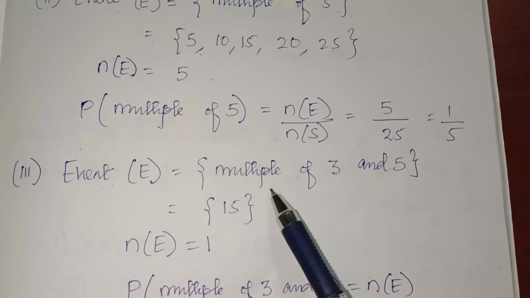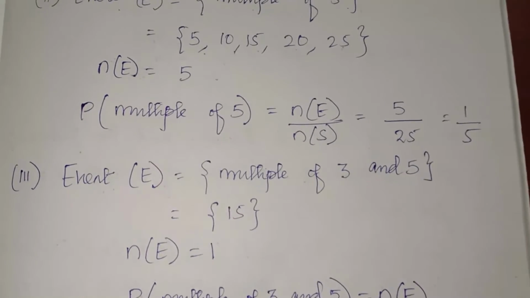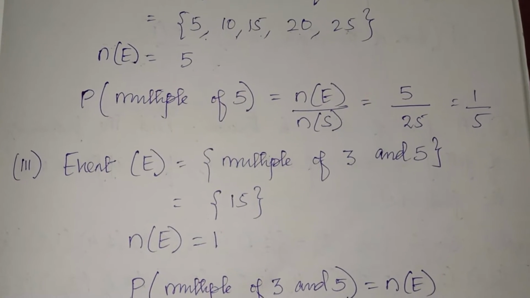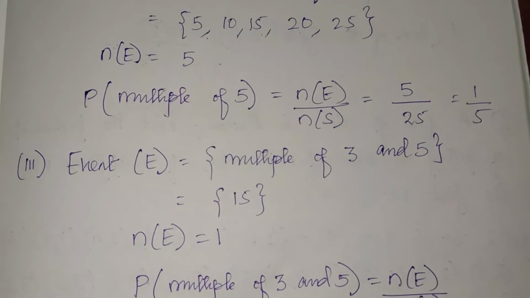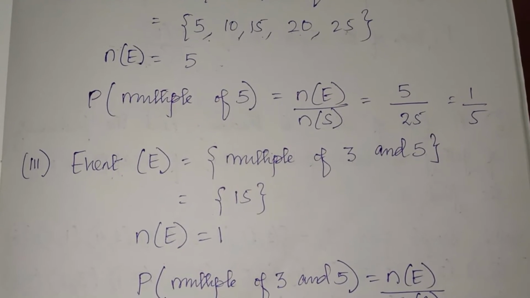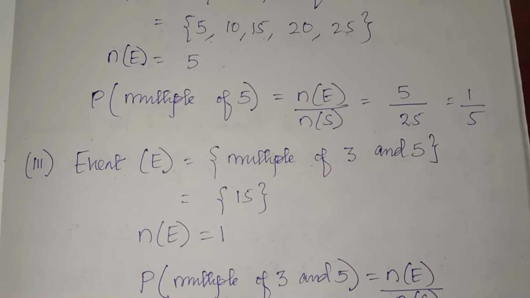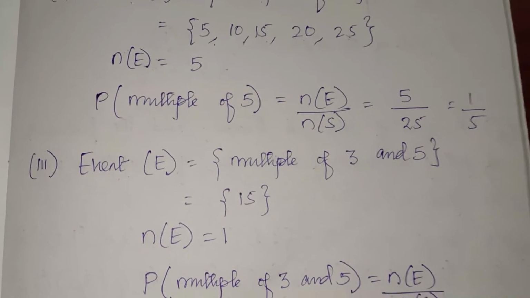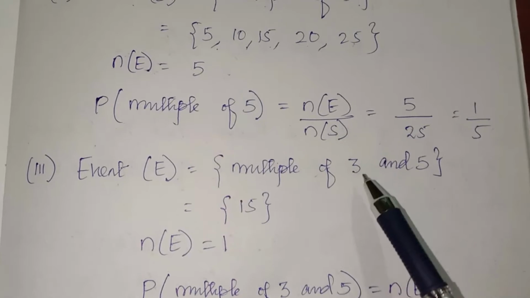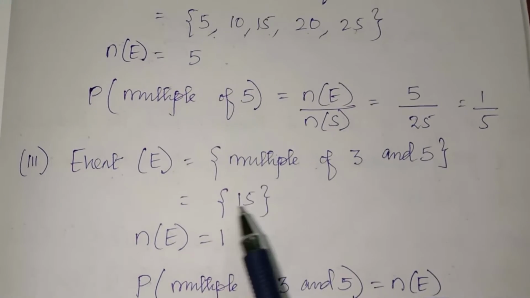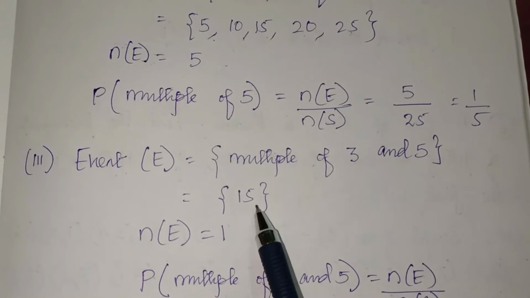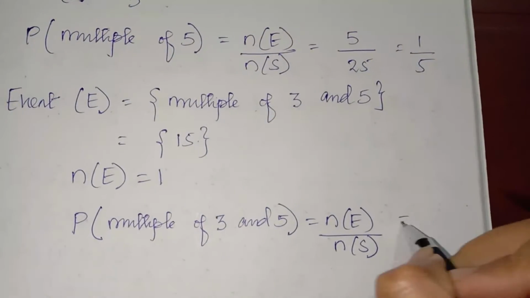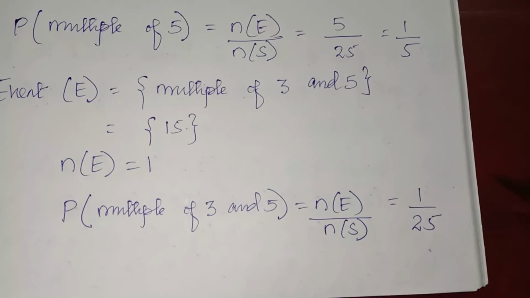Next is the event: multiple of 3 and 5. So you have to find the number which is a multiple of 3 as well as a multiple of 5. The multiples of 3 are 3, 6, 9, 12, 15, 18, 21, 24. And the multiples of 5 are 5, 10, 15, 20, 25. So which one is common here? 'And' means the number which is a multiple of 3 as well as a multiple of 5. So that is only 15. 15 is a number which is a multiple of 3 and 5. So only one number is there. So 1 divided by 25.